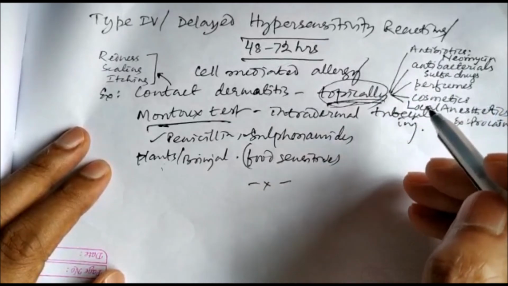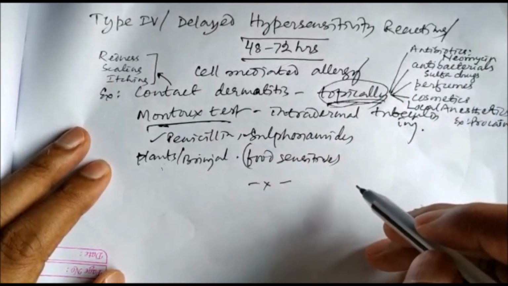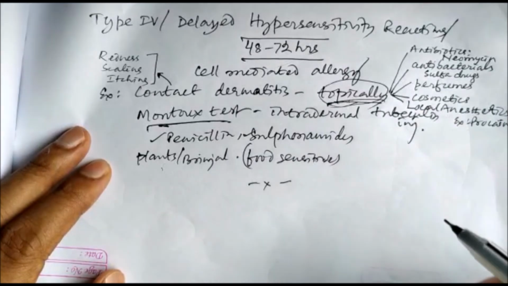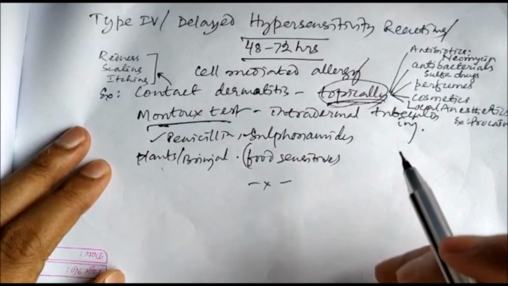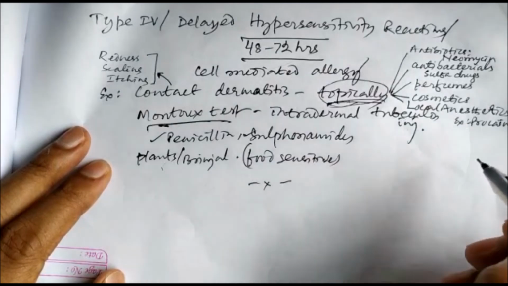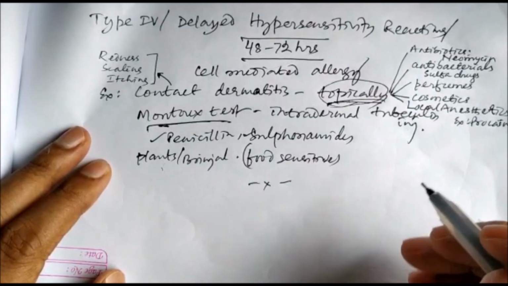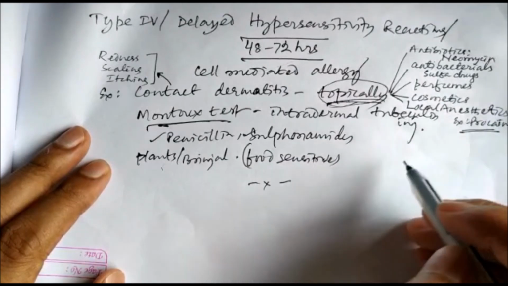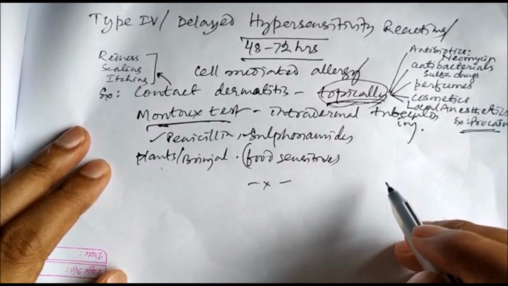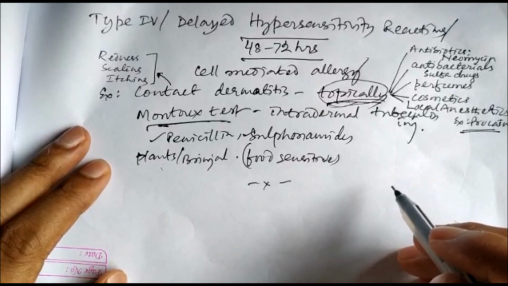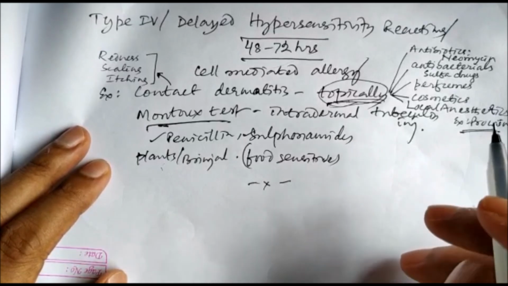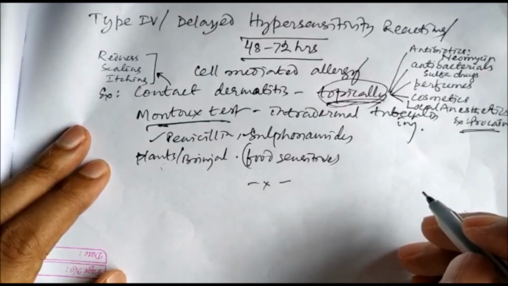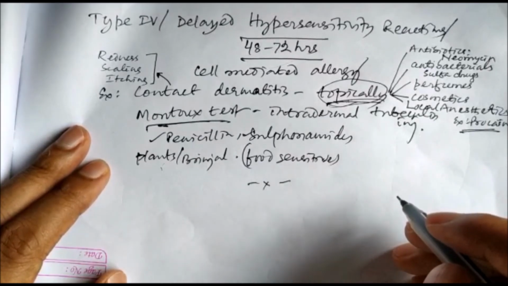Then antibacterials including your sulfonamides can also produce it, and some perfumes and some cosmetics can also produce type 4 allergic reaction. And local anesthetics like your procaine can also cause the type 4 allergic reaction. And some plants and some foods are also causing your type 4 allergic reaction.